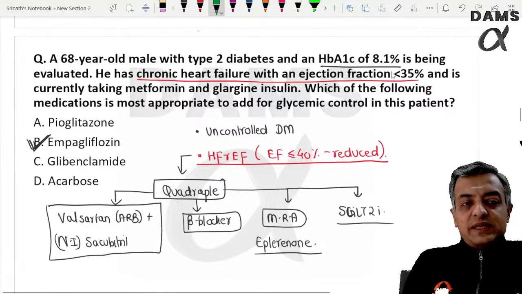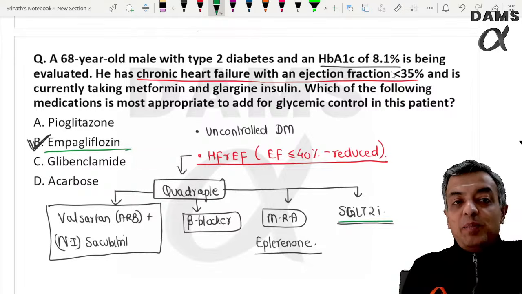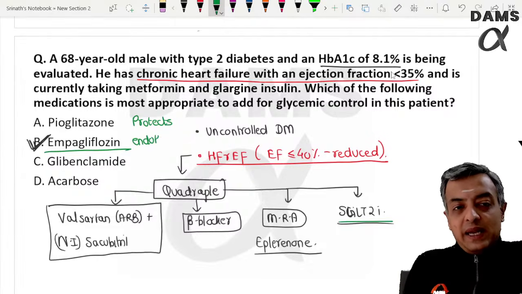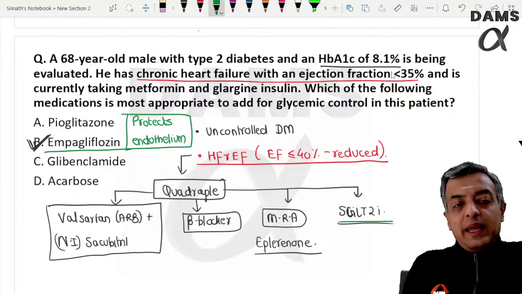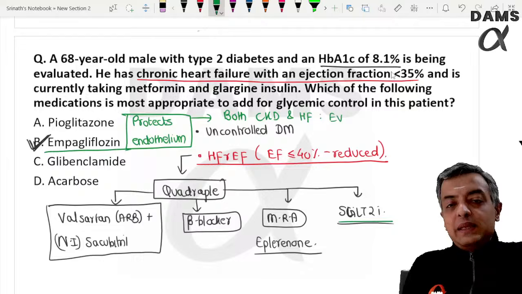We have discussed that this SGLT2 inhibitor has pleiotropic action. It protects the vascular endothelium, and that is why it has become one of the approved drugs in both chronic kidney disease and heart failure, even in the non-diabetic patient.